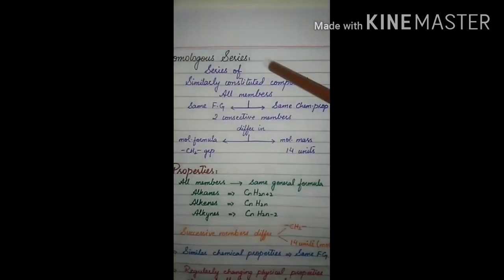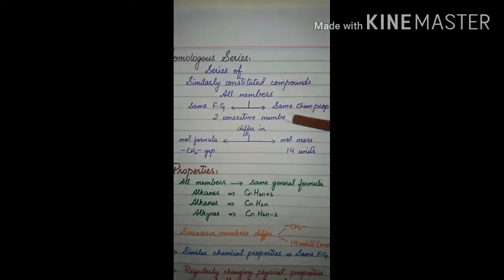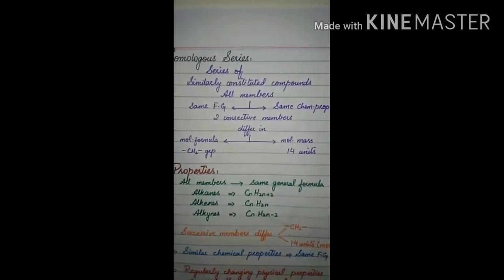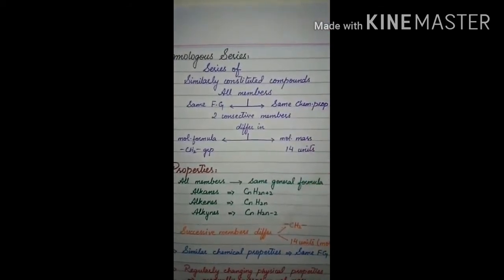The definition of a homologous series is a series of similarly constituted compounds in which all members of the series have the same functional group and the same chemical properties. Two consecutive members of the series differ in their molecular formula by a CH2 group and in their molecular mass by 14 units. Organic compounds are divided into different groups of compounds having similar chemical properties, and these groups are known as homologous series. Organic compounds in a homologous series have some specific properties which we will discuss here.